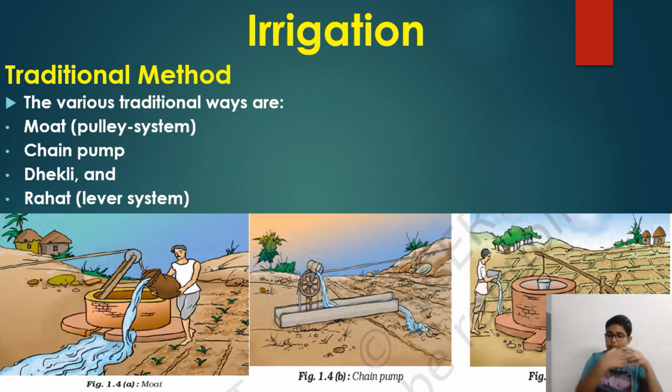The last one is rahat, a pulley and lever system. Moat and rahat are a little bit different. Rahat is a lever system, and moat is something like this. You can see here a farmer bringing that pot. Another thing will be attached and he will bring it out.